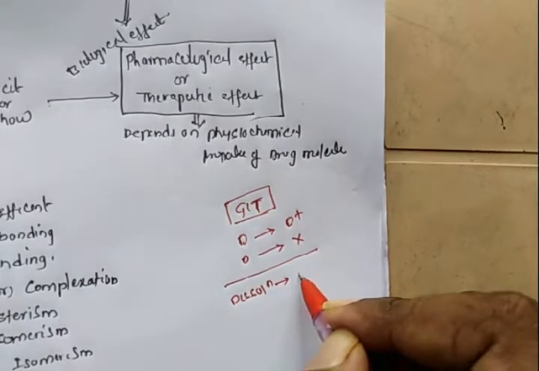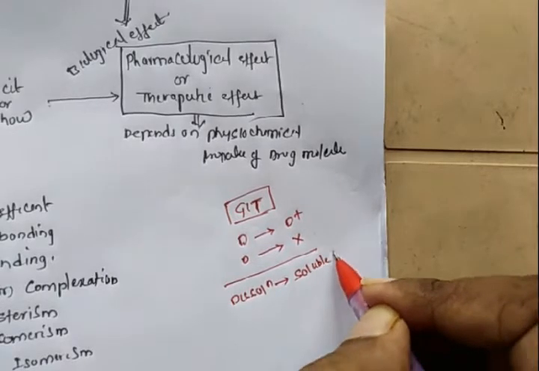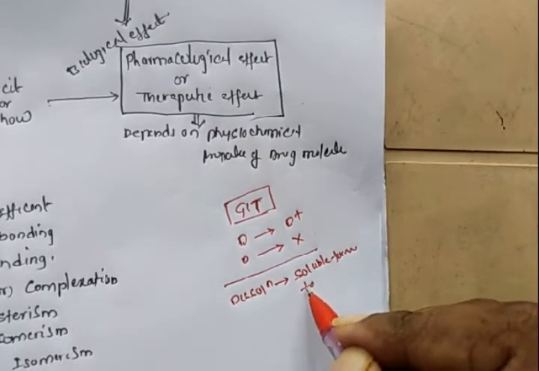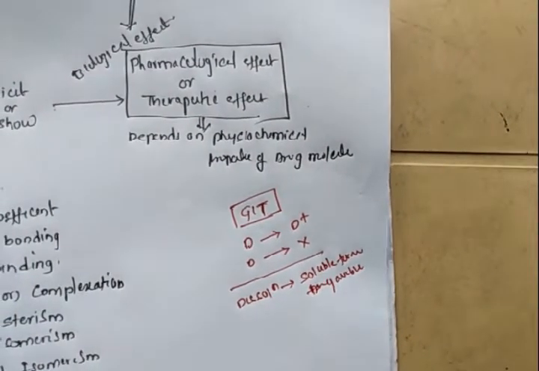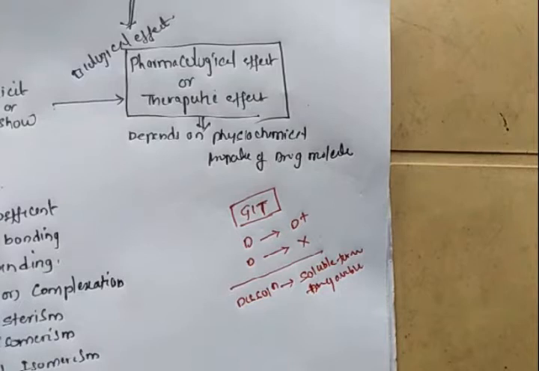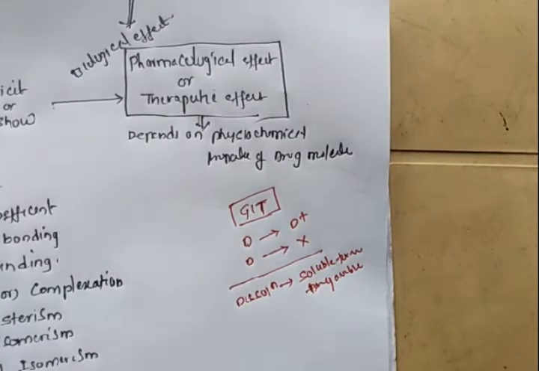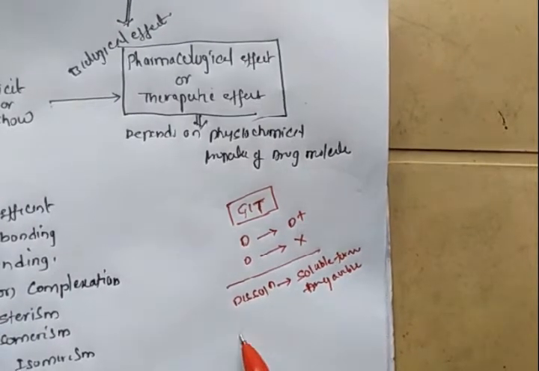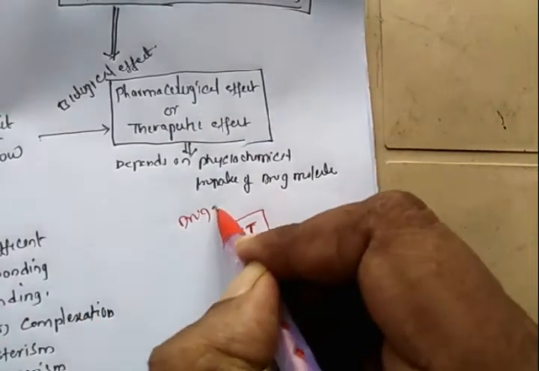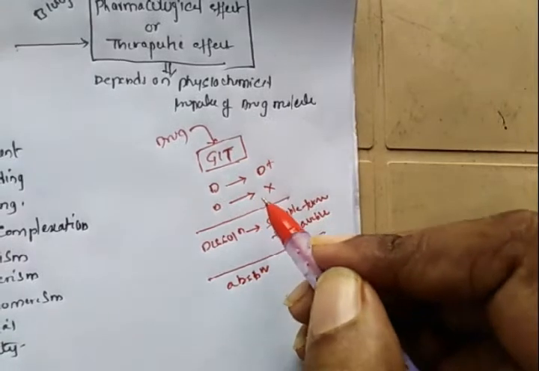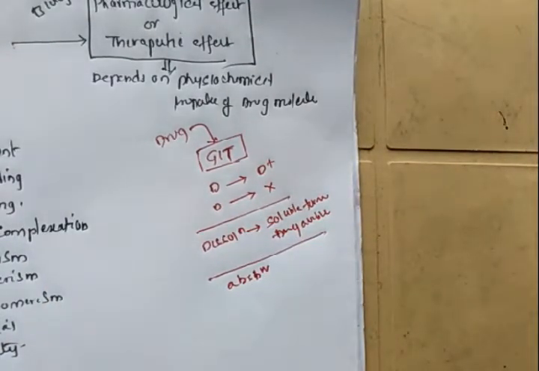Dissolution is nothing but the soluble form of the drug becoming available. To be absorbed, the drug should be converted into a solution form. After it is converted into a solution form, it undergoes absorption. So when a drug is taken through the oral route, it reaches the GIT, where it may or may not undergo ionization.